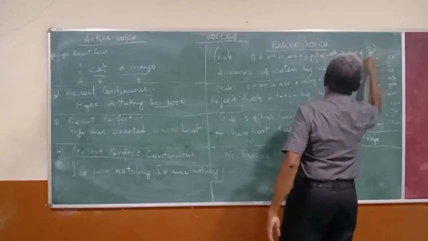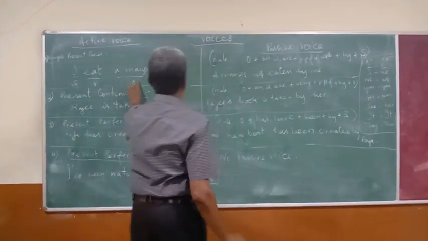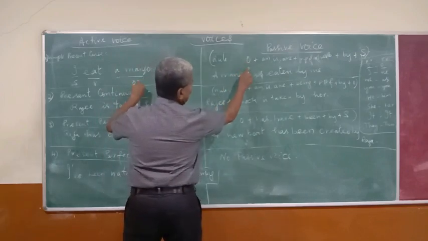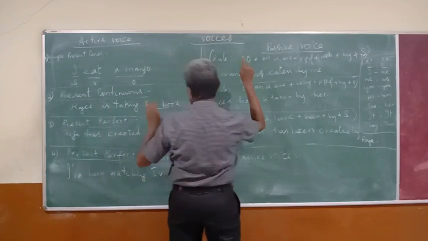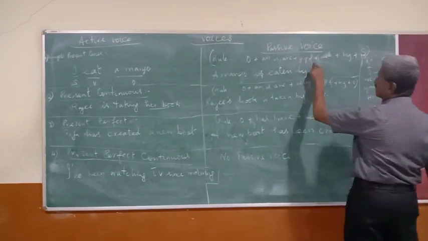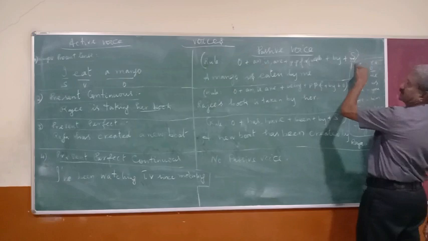See, listen carefully. Object will become in the place of subject. So object becomes subject here. So object, am/is/are plus past participle form of the verb, verb form 3, then by, then subject.